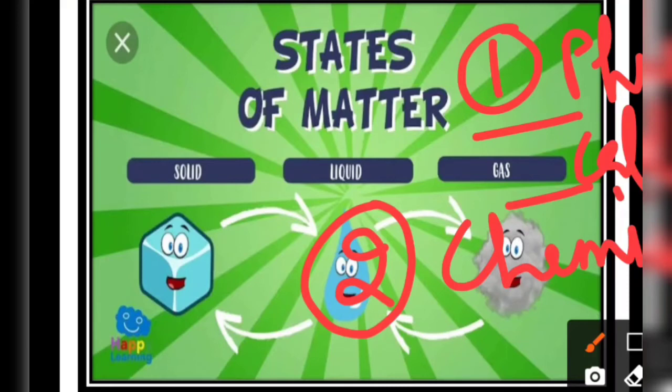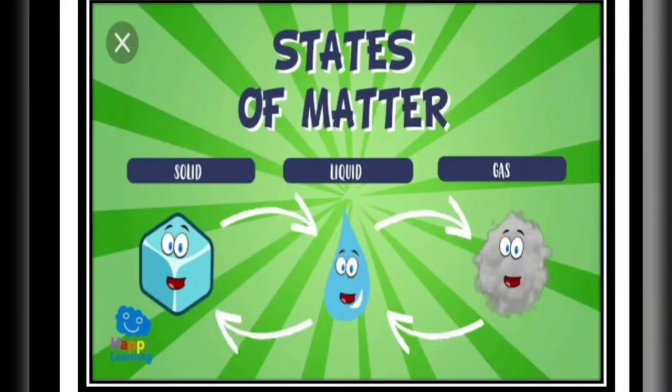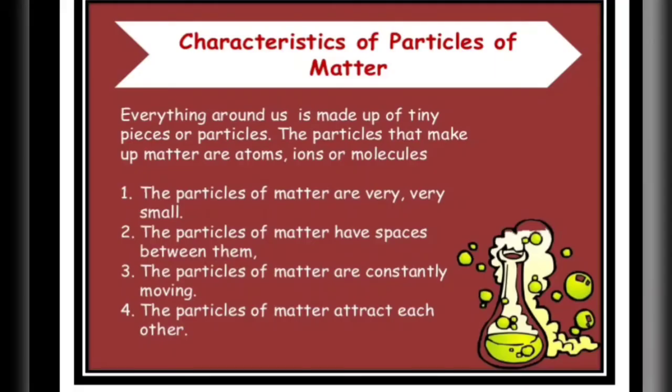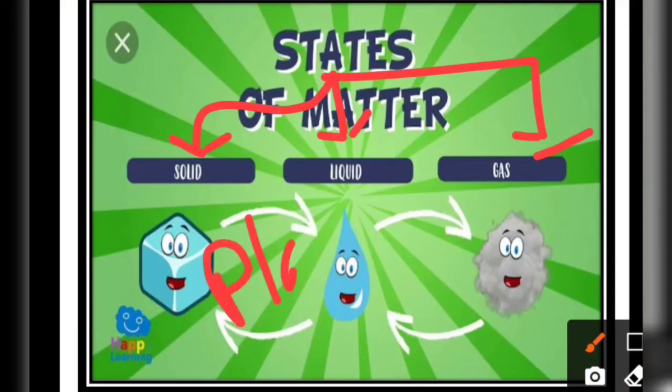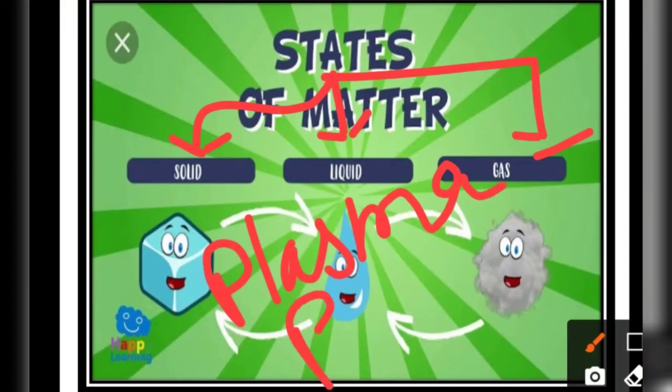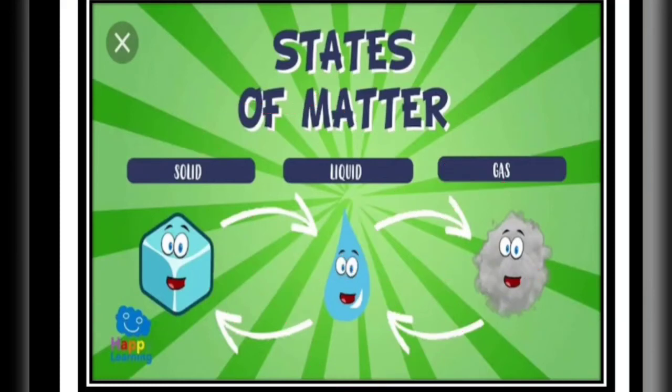According to the physical state, or we can say the physical properties, matter can be divided into 3 categories: solids, liquids, and gases. Although 2 more states can be found later on, firstly we focus on these 3, and then we will learn more about the 2 more states, that is the plasma state of matter and the Bose-Einstein condensate state of matter. So according to the physical properties, modern day scientists classify matter as solids, liquids, and gases.